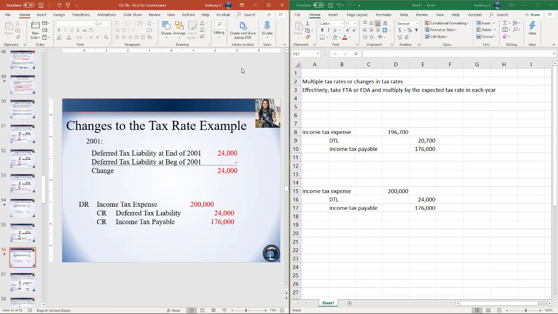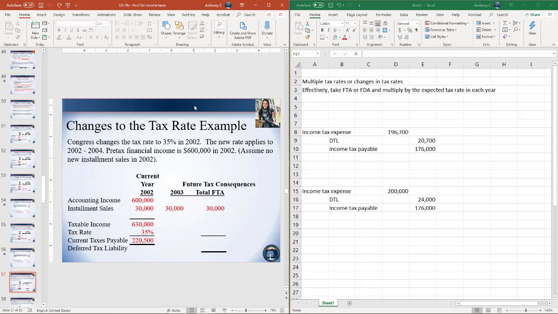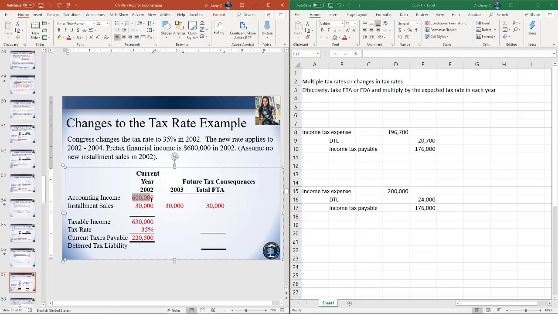Okay, and then let's go into 2002. Now Congress changes the tax rate to 35%. The new rate will apply to 2002 through 2004, and pre-tax financial income is $600,000 in 2002. So in 2002, our accounting income is $600,000.